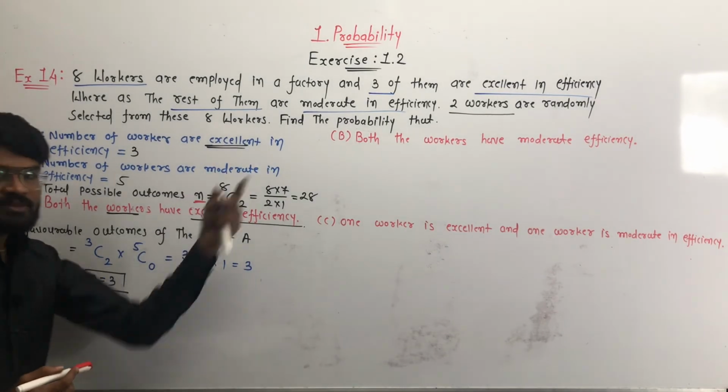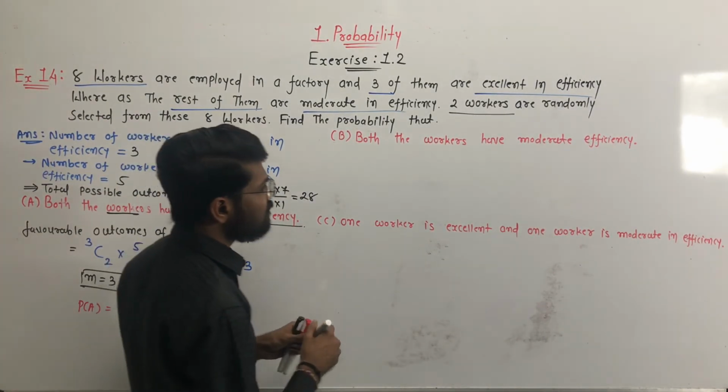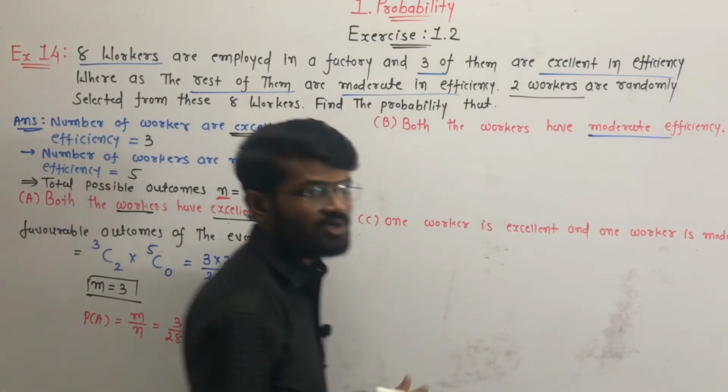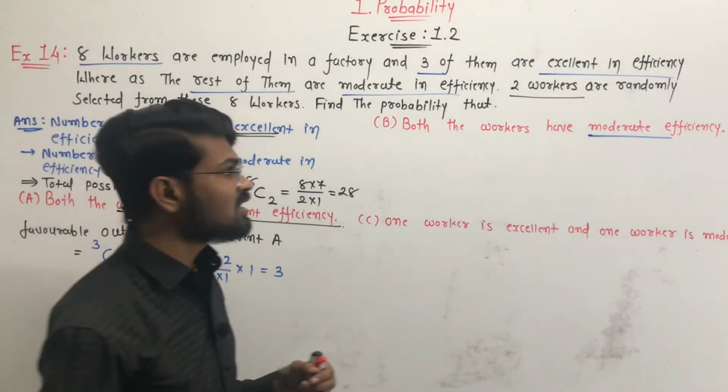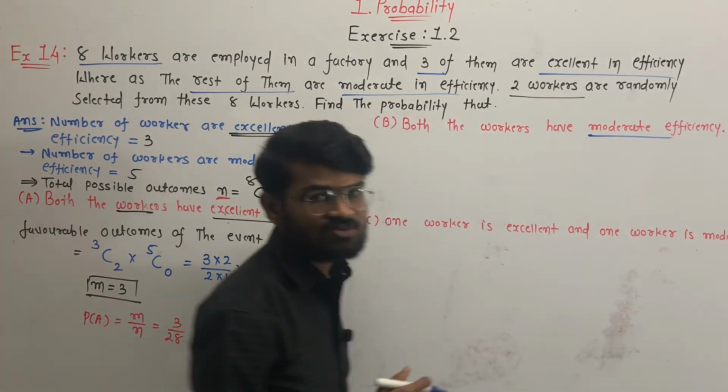Now event B is that both the workers have moderate efficiency. We have to select 2 workers whose efficiency is moderate.